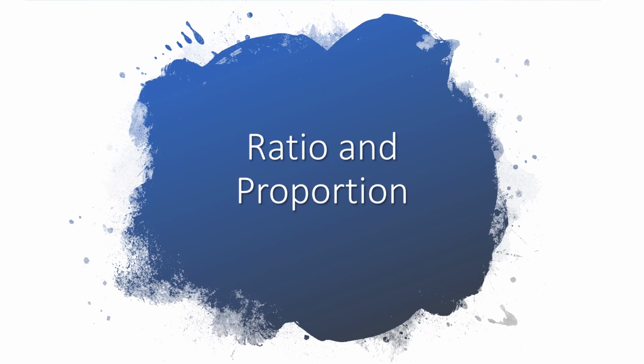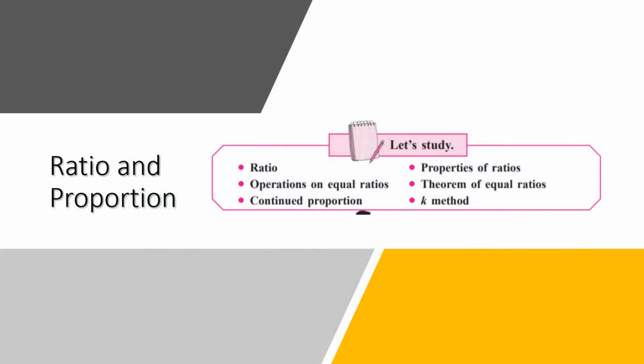Always ratio is expressed in two numbers. This chapter will make you understand more about ratio, of course. Then there will be properties of ratios, operation on equal ratios, theorem of equal ratios, continued proportion, and K method. Some aspects are quite new for you.